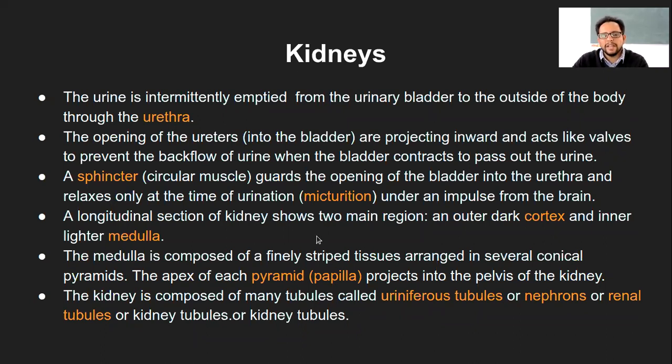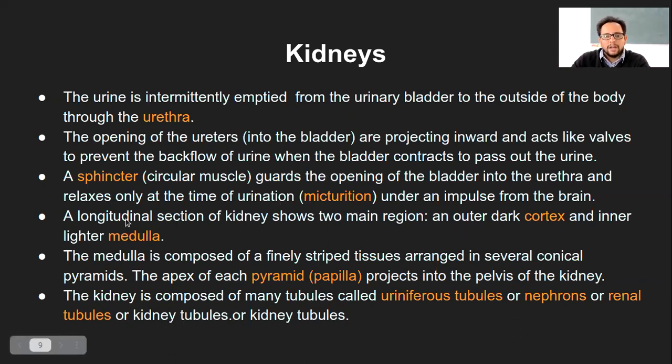So these sphincters guard the opening of the bladder into the urethra and relax only at the time of urination. That is under the impulse of the brain. Whenever the brain gets a signal that the bladder is full and it's time to urinate, then the sphincters are relaxed based on the condition. And this process of urination is scientifically called micturition. M-I-C-T-U-R-I-T-I-O-N. So that is micturition, right? It is nothing but the process of urination, or expulsion of urine from the body to the outside. That is micturition.